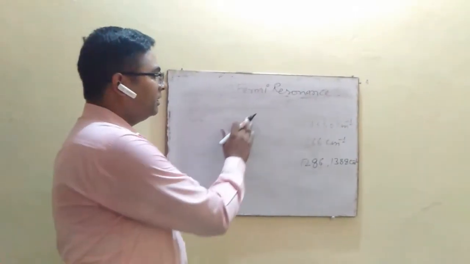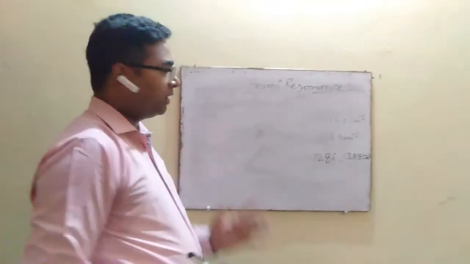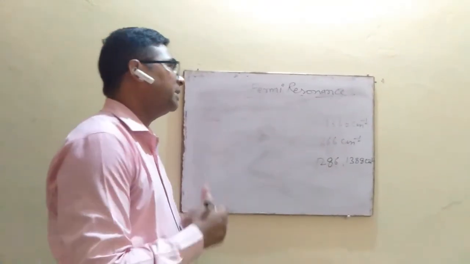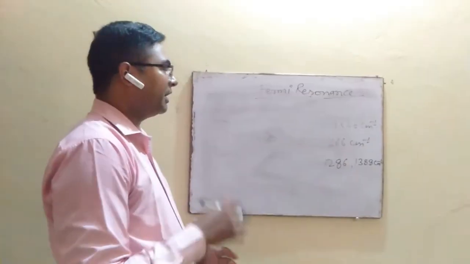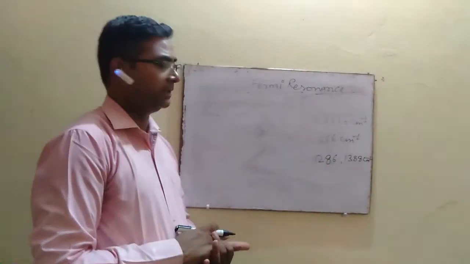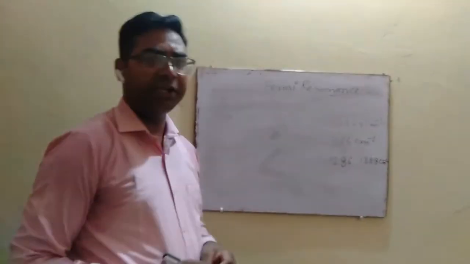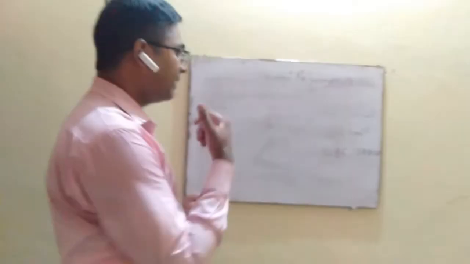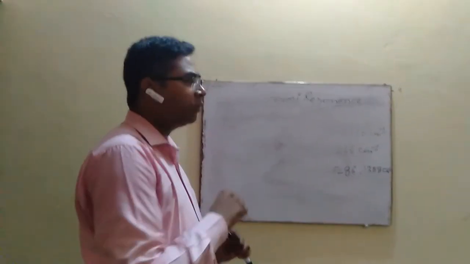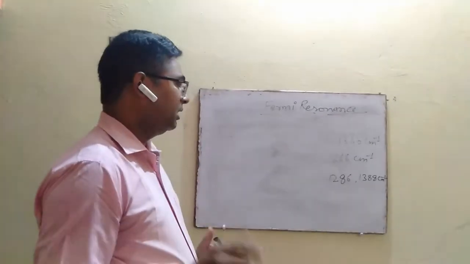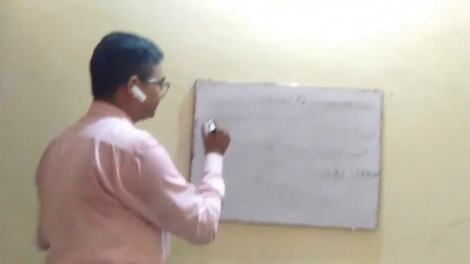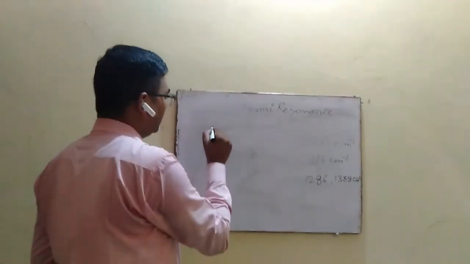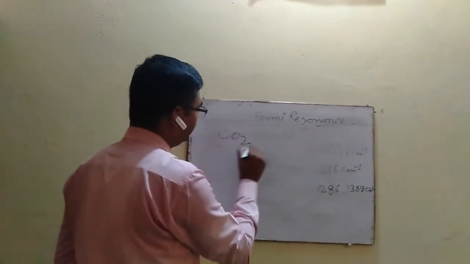And now coming to Fermi resonance. In case of coupled interaction, we have seen interaction occurs between two fundamental bands, but in case of Fermi resonance, interaction occurs between a fundamental vibrational band and an overtone or combination tone. For example, in case of the CO2 molecule,